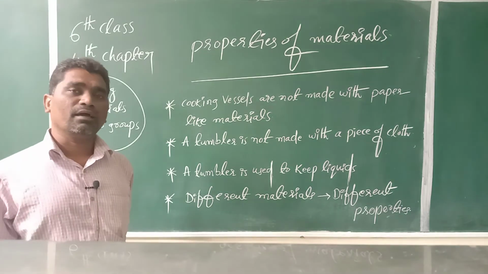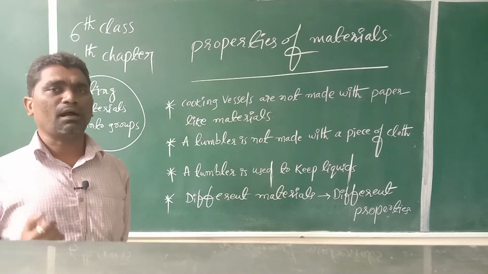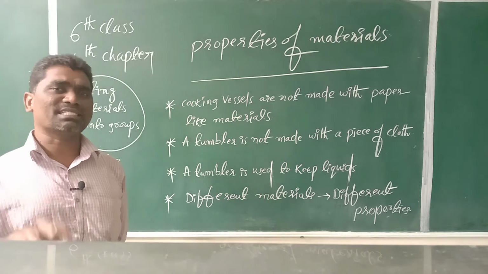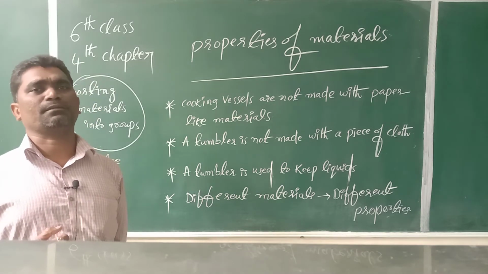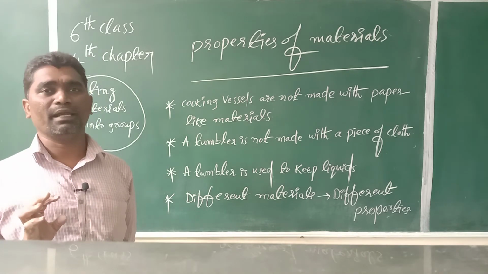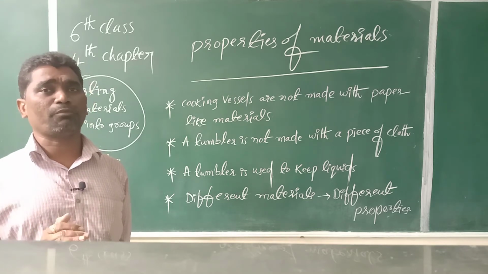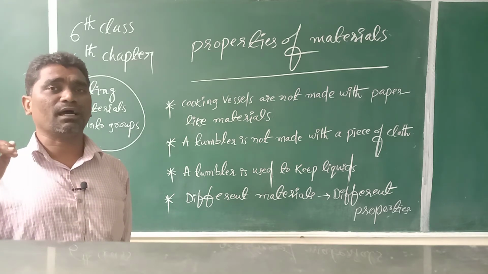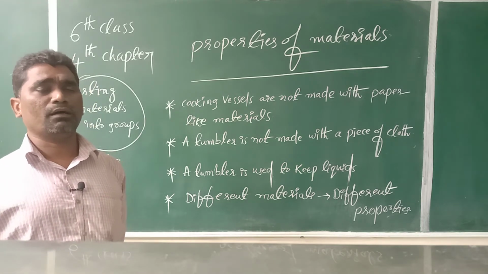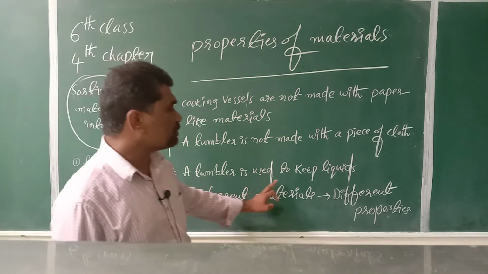To make a tumbler, we need materials which have different properties. For example, with copper, tumblers can be made. With aluminum, tumblers can be made. Glasses can be made with plastic. But with cloth, tumblers cannot be made. So cloth has a different type of properties when compared with copper, aluminum and so on.